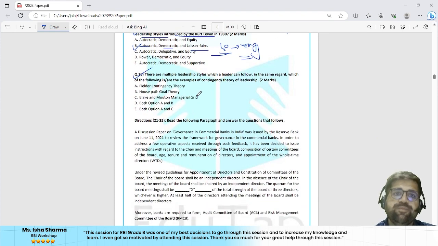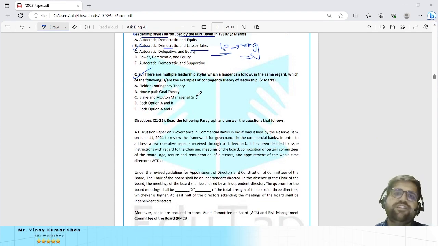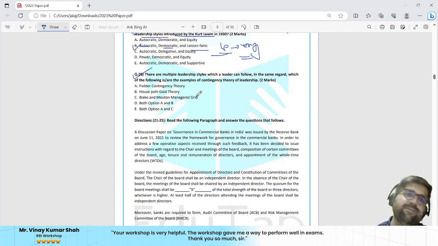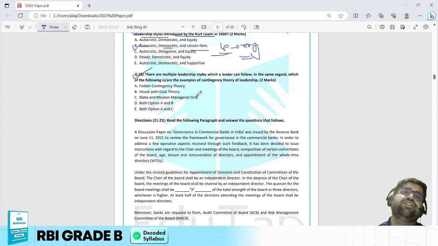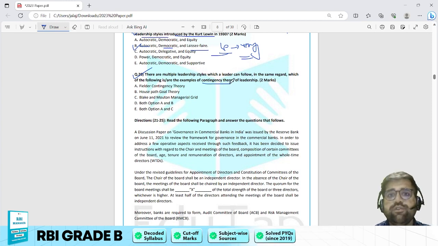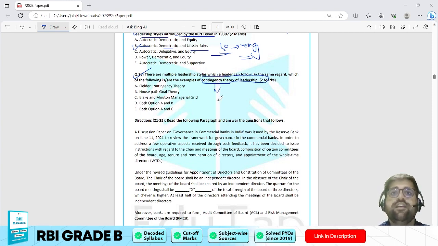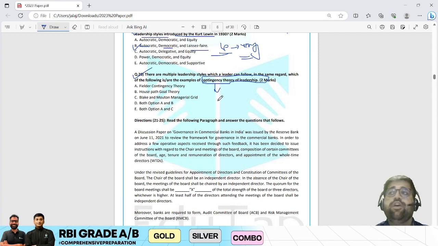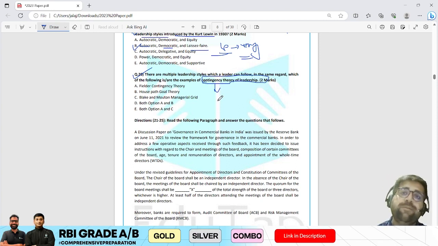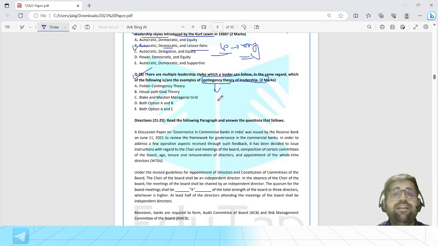Question number 20. There are multiple leadership styles which a leader can follow. In the same regard, which of the following is an example of contingency theory of leadership? Here they are asking which is an example of contingency. Contingency is also known as situational leadership style. In your course, we have defined multiple leadership theories in different categories.